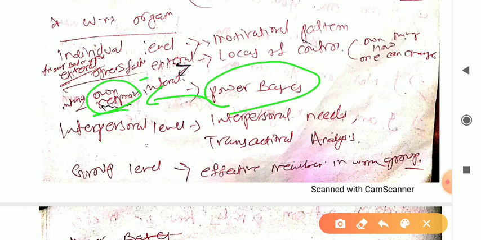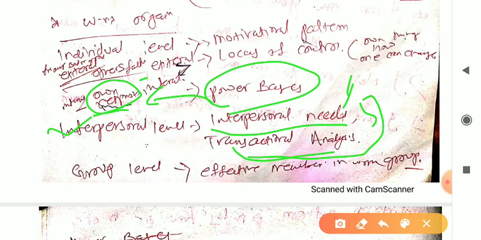So next one is interpersonal level, that is interpersonal need and transitional analysis. That is interpersonal level, you just remember this. Interpersonal need means the needs which are related with the interpersonal, and transitional analysis, right?